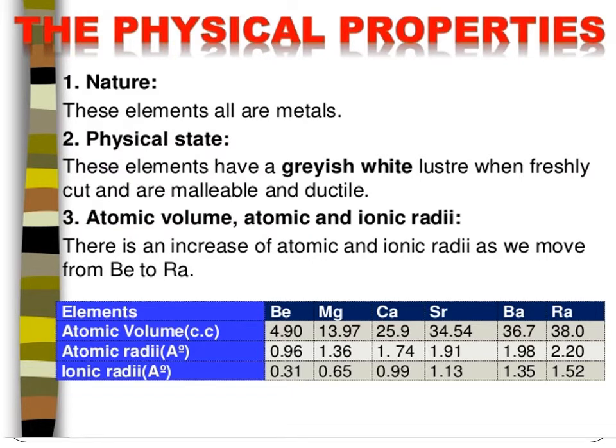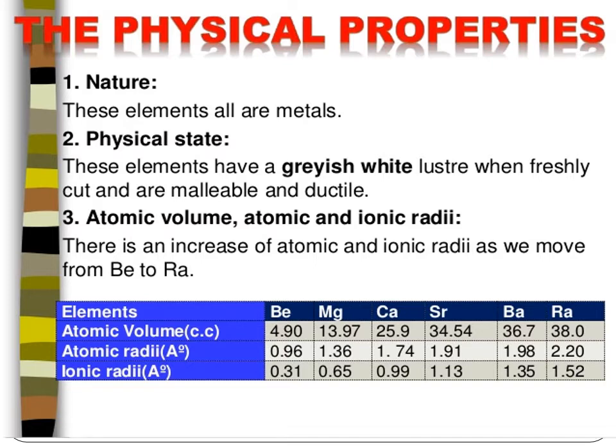Now let's see the general characteristics of alkaline earth metals: their physical properties, their electronic configuration, all those things. The nature: these elements are all metals, looking like metals. What is their physical state? These elements have a grayish white luster when freshly cut, and they are malleable and ductile.